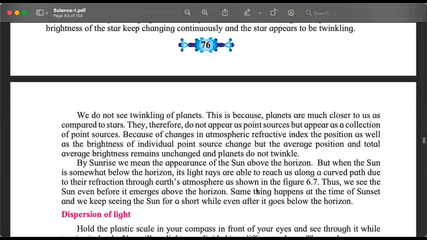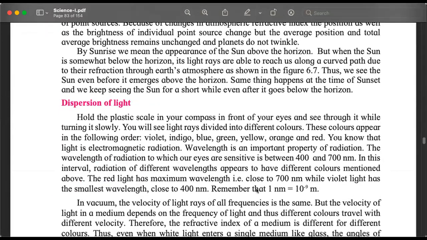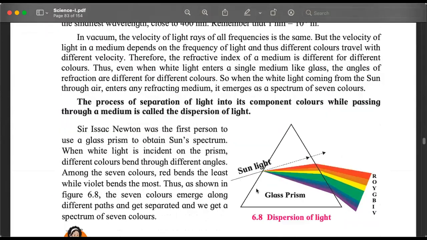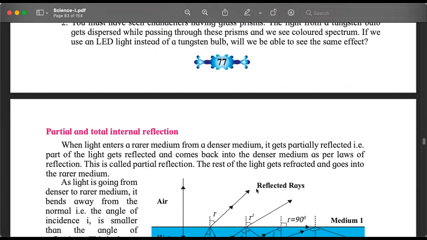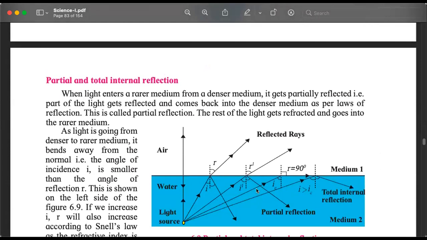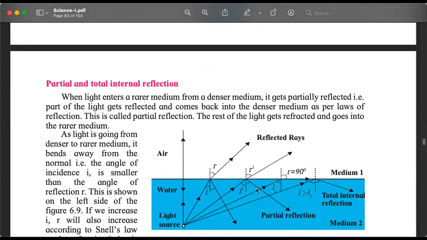It is because of the refraction of light that we get rainbows. Also, it is because of the refraction of light that we are not able to see the floor of a pond or a lake or a river all the time.